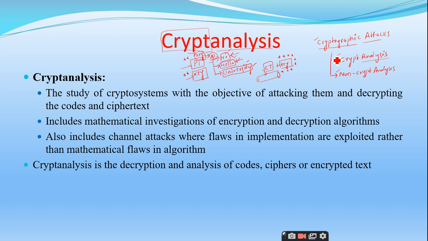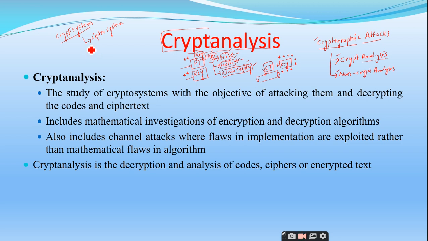So what do you mean by crypto system? We all know about this crypto system. What is the other name for the crypto system? Cipher system, right?